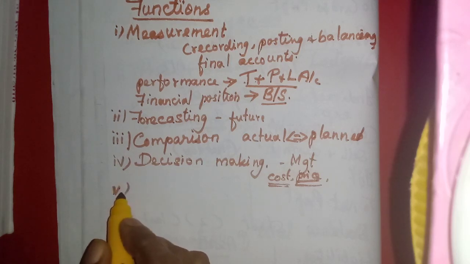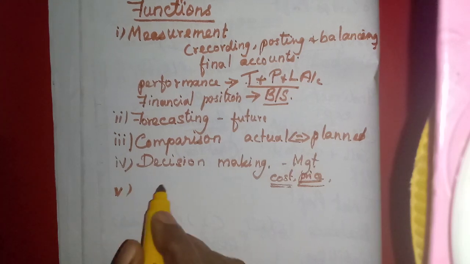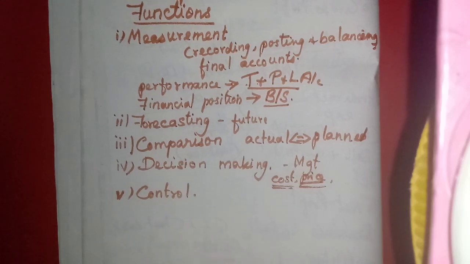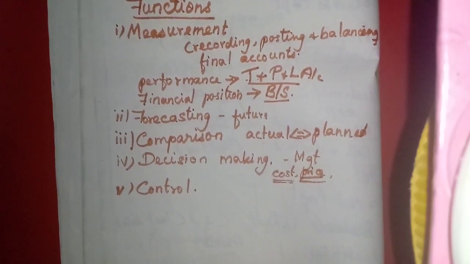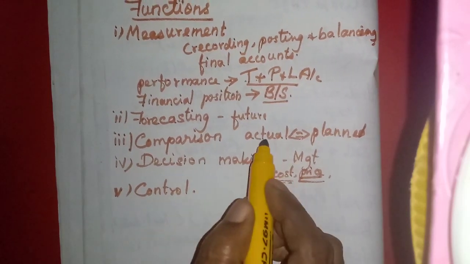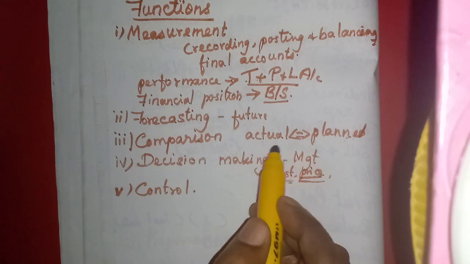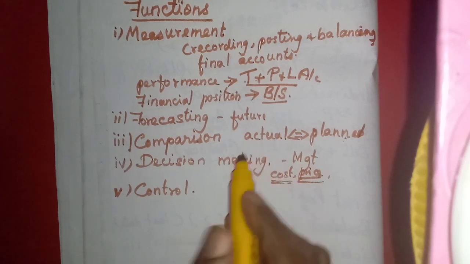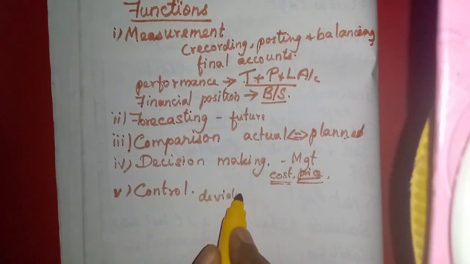Then the next point is control. What is controlling? Because here they are getting the actual performance, isn't it? They are comparing with the planned one, what they have planned, the standard one will be matched with the actual performance, and they will find out the deviation. If there is any deviation, what they have to do?